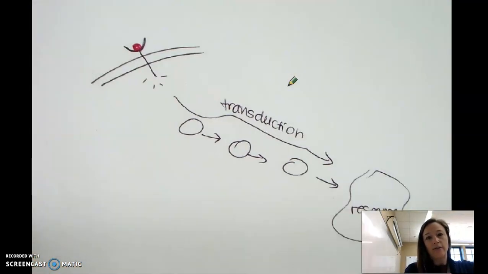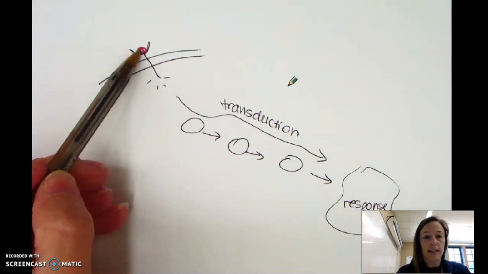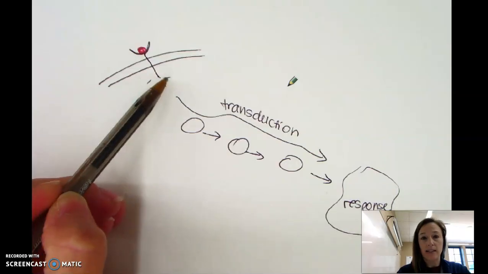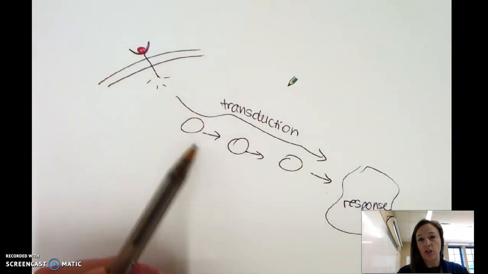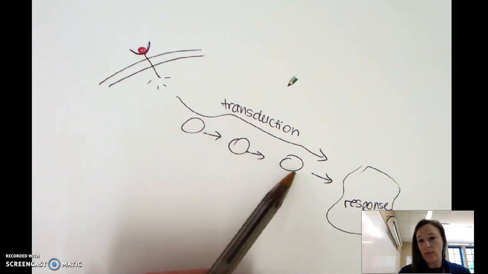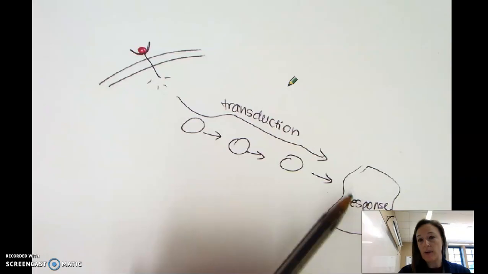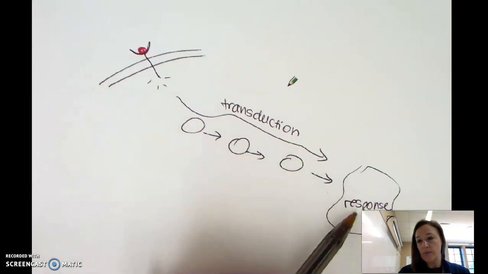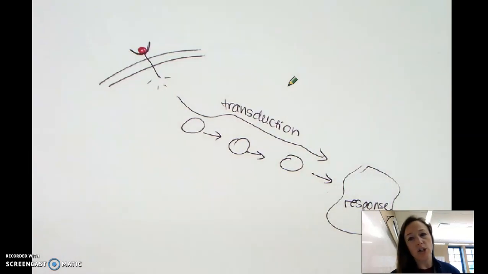All right, so here we have a receptor, which has a ligand bound to it. So it's got reception. The intracellular part of that receptor has been activated. We go through transduction, which is generally some kind of chain reaction, maybe a phosphorylation cascade or some other kind of chain reaction that leads us to a response. So these molecules all get activated, and then this last one will activate this response. And that response can be turning on a gene for transcription. It could be telling the cell to go through mitosis or apoptosis. It could be telling the cell to release a neurotransmitter. I mean, there's all kinds of different responses.